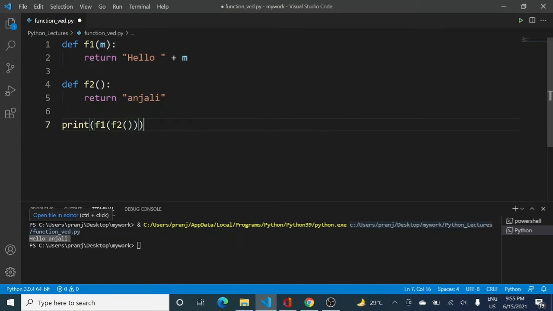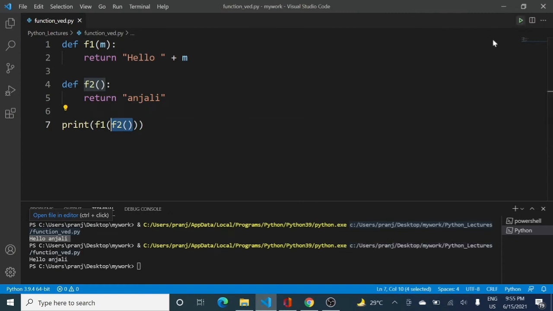Now the inner function will be evaluated first. If we call this F2, it is going to return Anjali. So in place of F2, when F2 is called, it is converted into Anjali. Then, as we used in the previous section, F1 in brackets gets the name Anjali, so F1 will be working on Anjali and the value will be printed as it is, the same as the previous output.